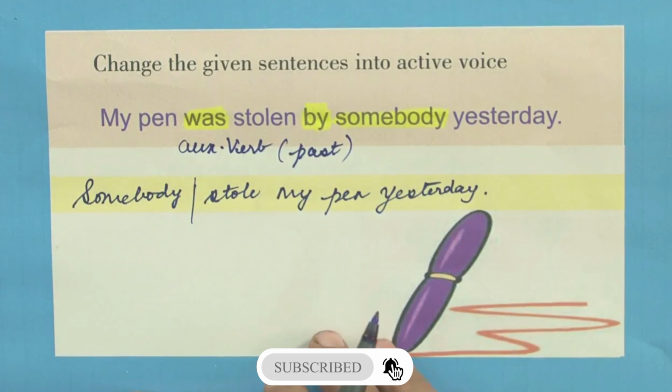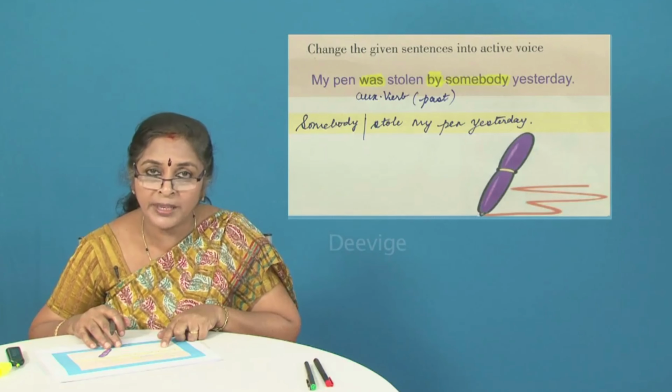So, how many forms does the verb have? Present tense, past tense and past participle. So, when you are changing from active to passive, the verb has to be changed to its respective past participle form. When you are changing it from passive to active, then you need to change it into its past tense. So, somebody stole my pen yesterday will be the most appropriate way of changing it from passive to active. Shall we move on to the next example, students? Are you all with me?